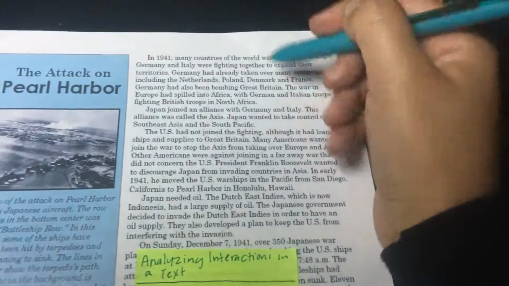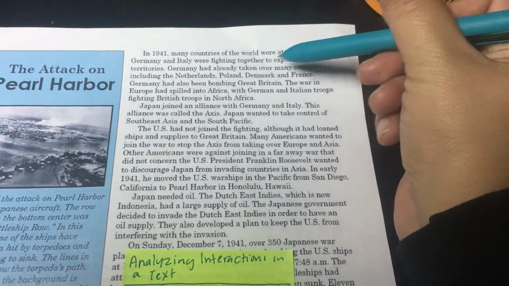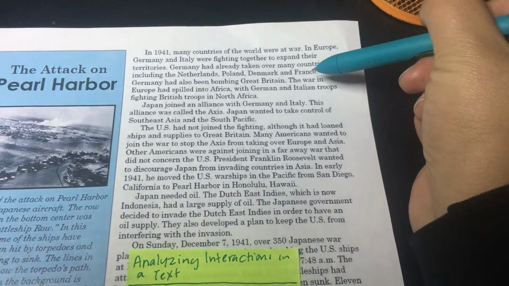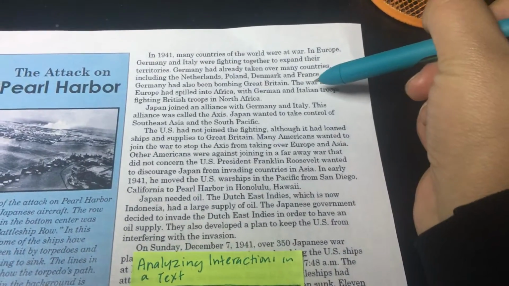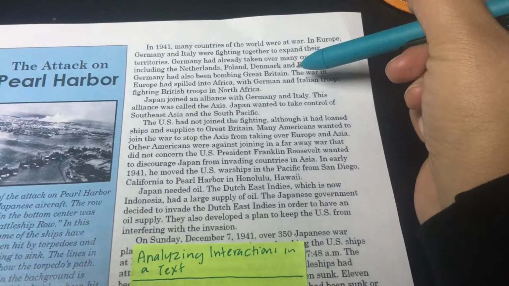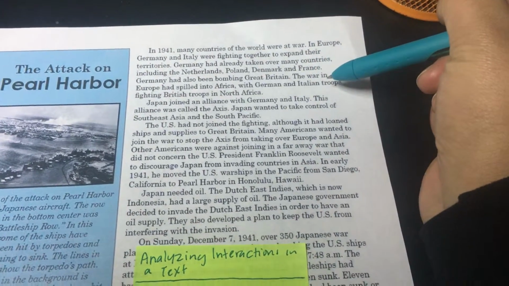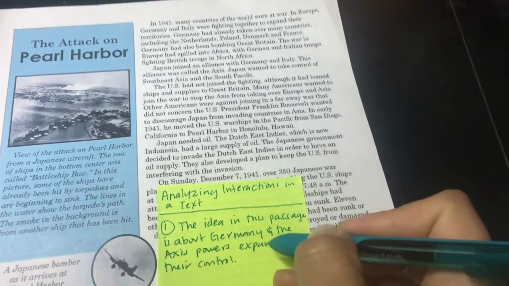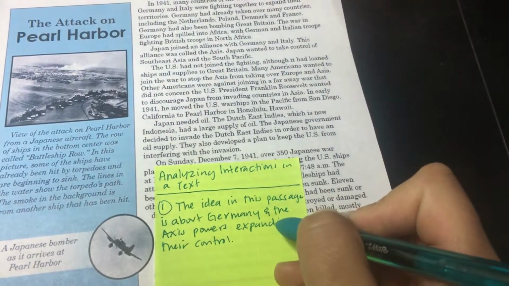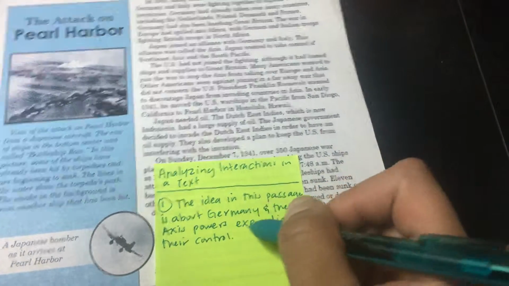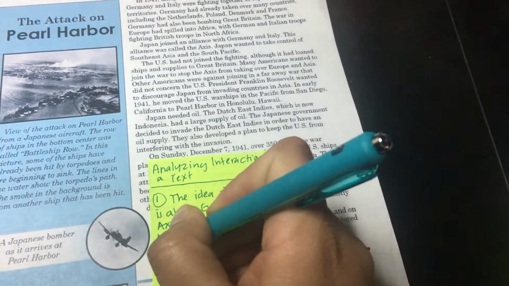Now, what makes me think this is that in this paragraph, it says that Germany and Italy were fighting together to expand their territories, and it says that Germany had already taken over other countries and that they had been bombing Great Britain. So that makes me think that they were already fighting against each other. And then it says that the war in Europe had spilled into Africa. So this is becoming a major conflict. So it made me think that the main idea of this section was that Germany and its Axis powers, which are like its allies, were expanding their control.